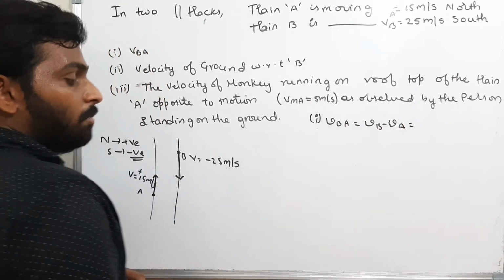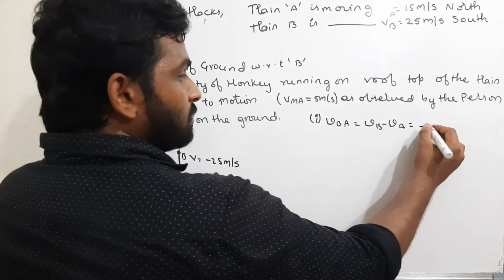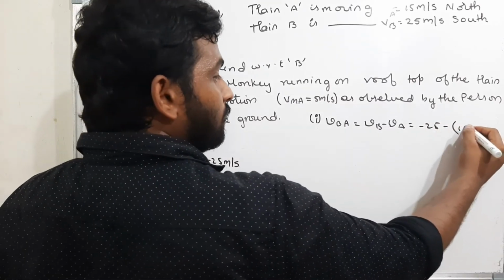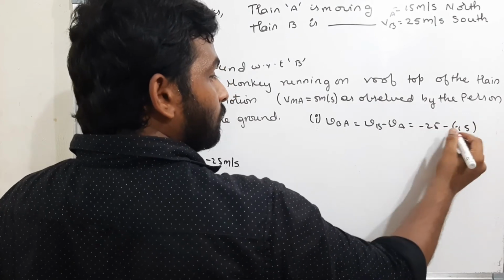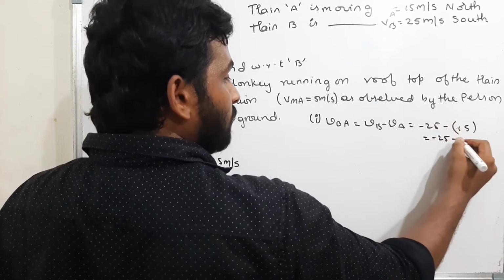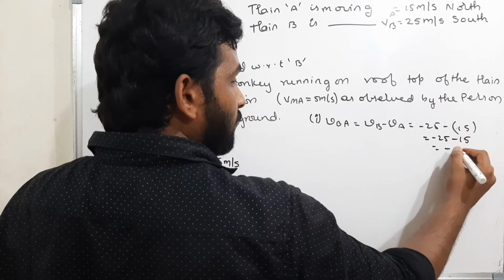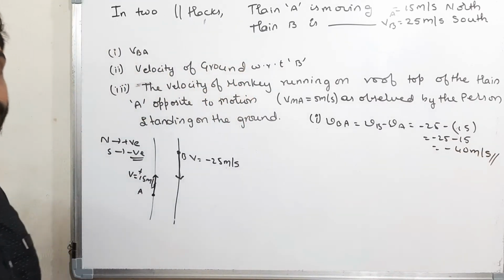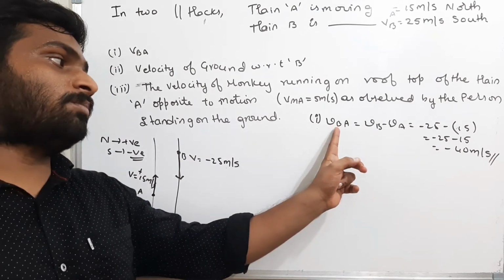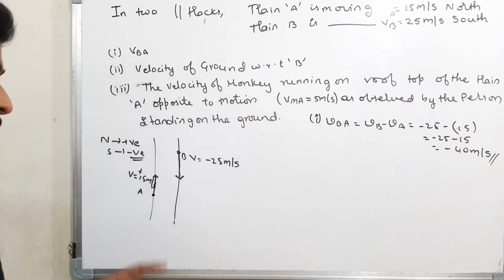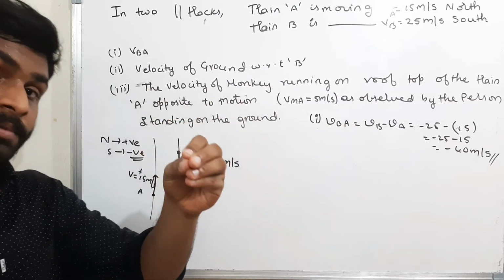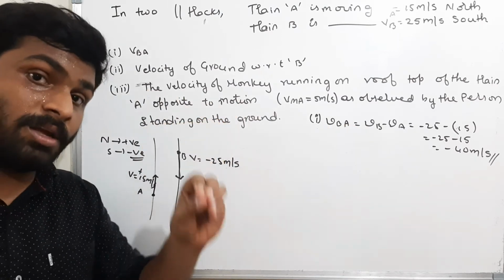VB is minus 25, minus VA, which is 15. Therefore, minus 25 minus 15 is minus 40 meters per second. What is the meaning of that? The velocity of B with respect to A means A is the observer. That means the observer is in train A.